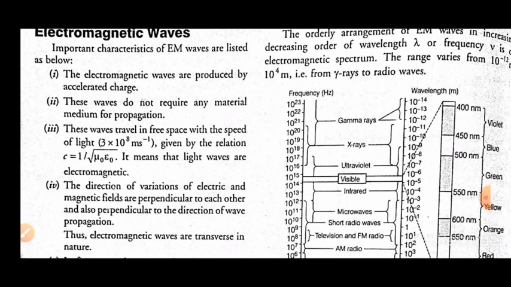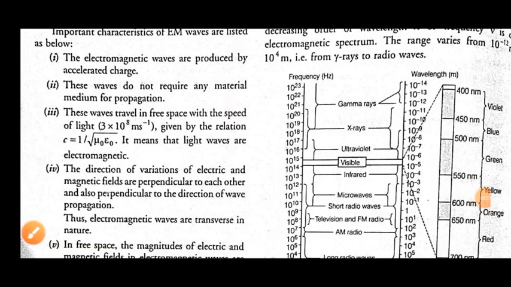The second property is that these waves do not require any medium for propagation, meaning they move without any medium. Like you can see, electromagnetic wave like visible light comes through vacuum also, where no medium is present. It means for electromagnetic waves we need no kind of medium, and they can travel through all kinds of media easily.